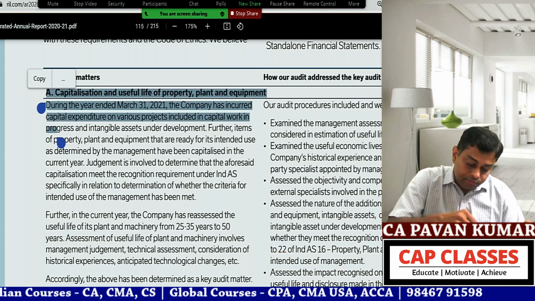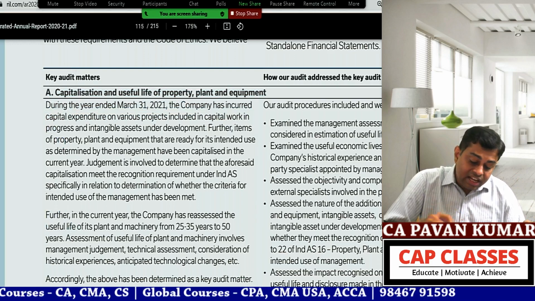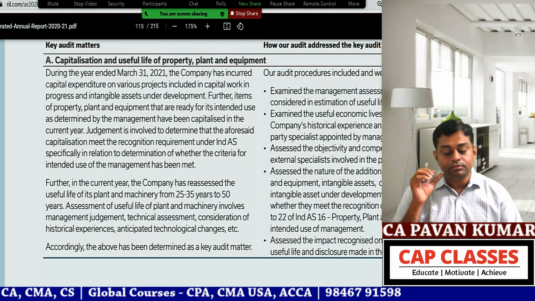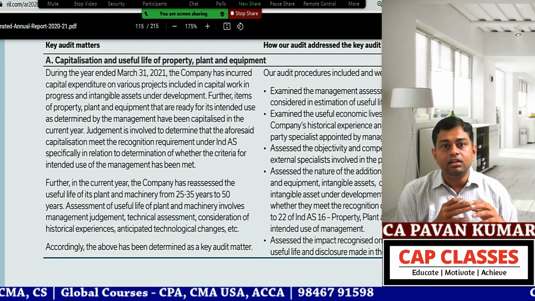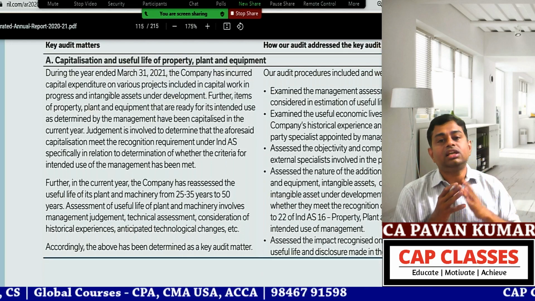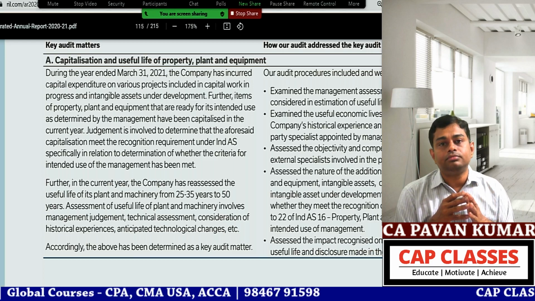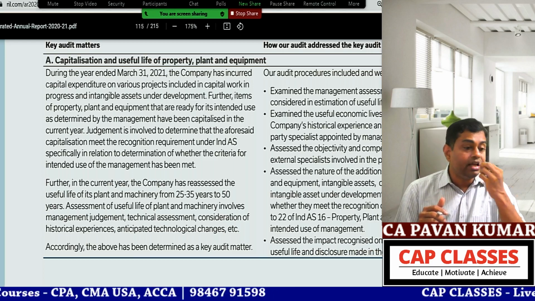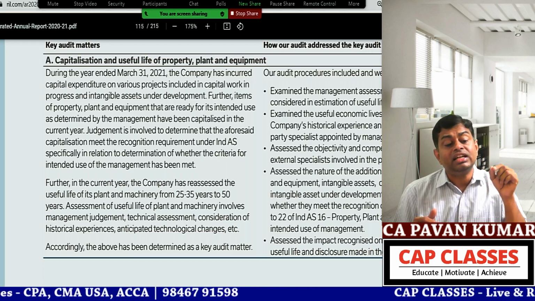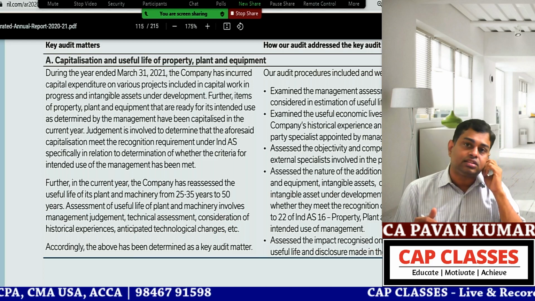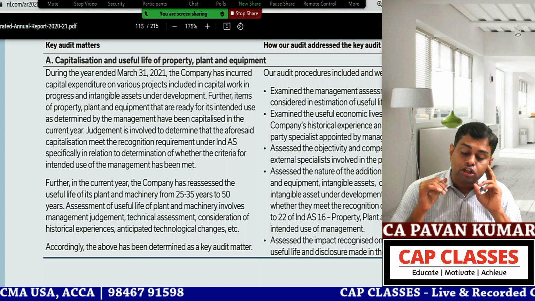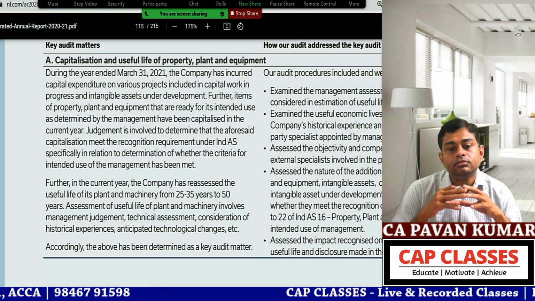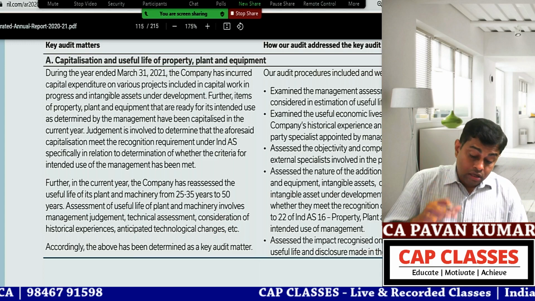So look here, the company has reassessed the useful life of plant and machinery from 25-30 years to 50 years. Last year they said, sir, this is our equipment, 10,000 crores. This is our plant, 35 years life. This year they are saying, this is not 35 years. This can be used for 50 years because we used that kind of technology. So that is one item.